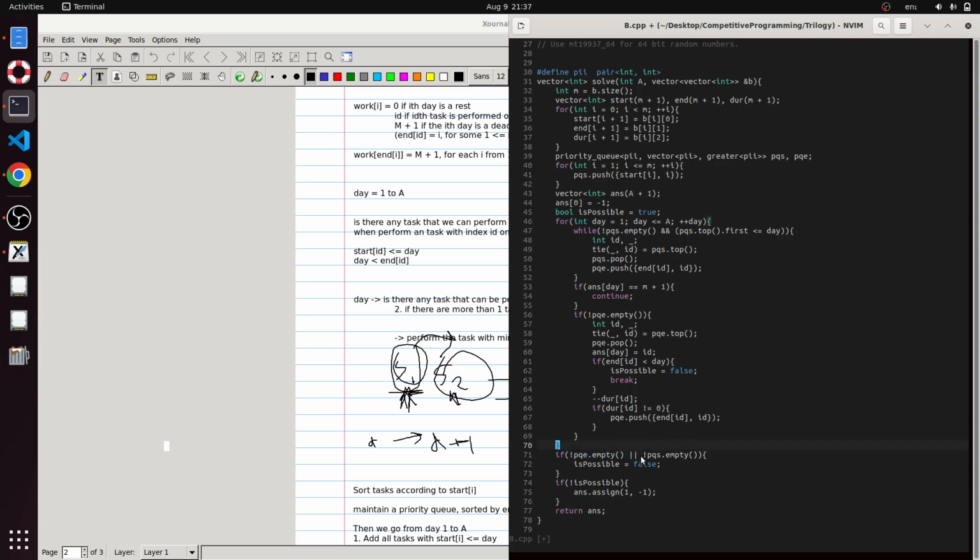So basically, when is priority queue of start not empty? When one of the tasks, its start date never came. And priority queue of end is not empty when there was some task which didn't get enough number of days to complete. In that case, we set is possible to false, and if it's not possible to complete all works, then we just clear the answer array and assign it a single element -1, and we return this answer array.